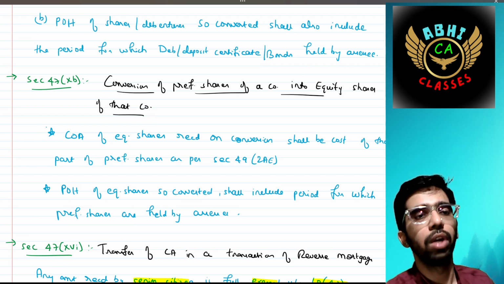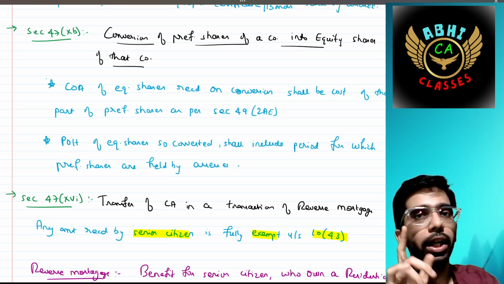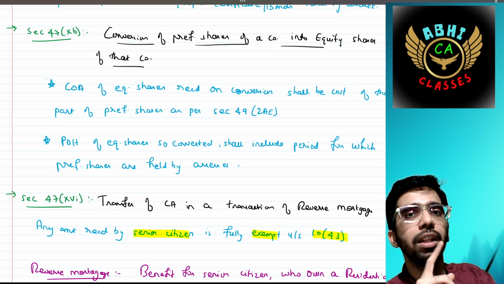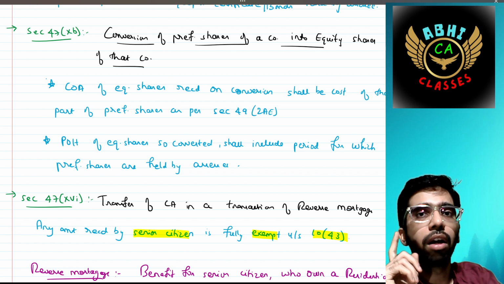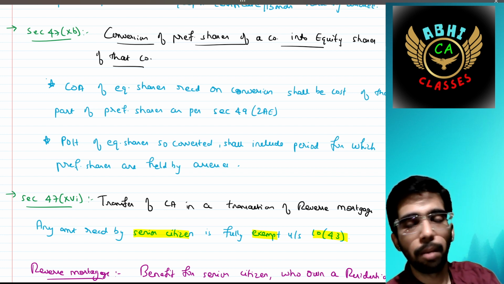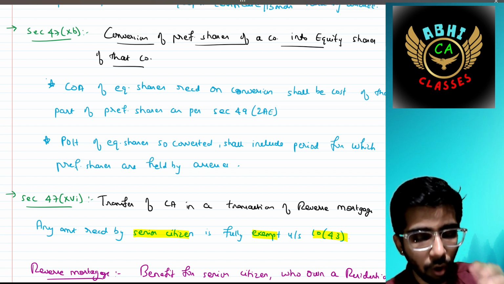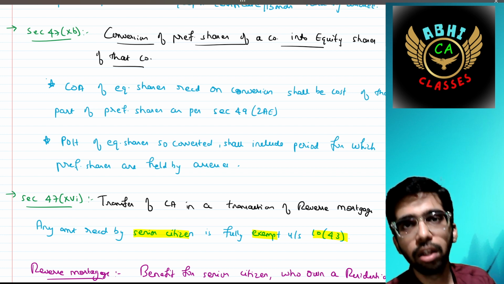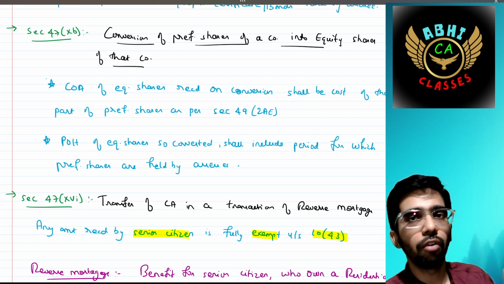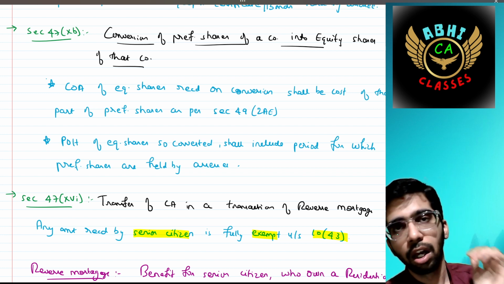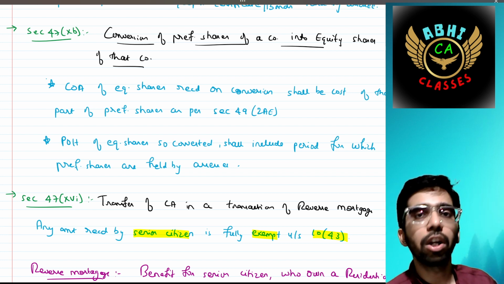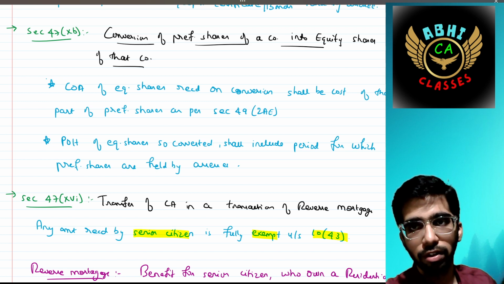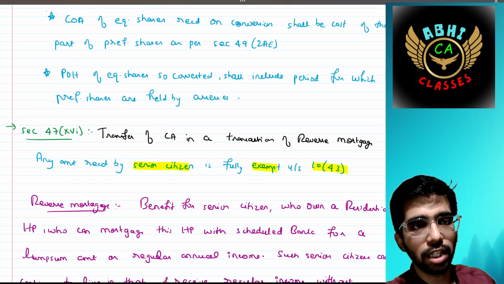Next, section 47 subclause 10b says the conversion of preference shares of a company into equity shares of that company only, provided the cost of acquisition is taken from the date when the preference shares were first bought. The period of holding should include both, from the date when the preference shares were bought to the date of actual transfer of those equity shares.